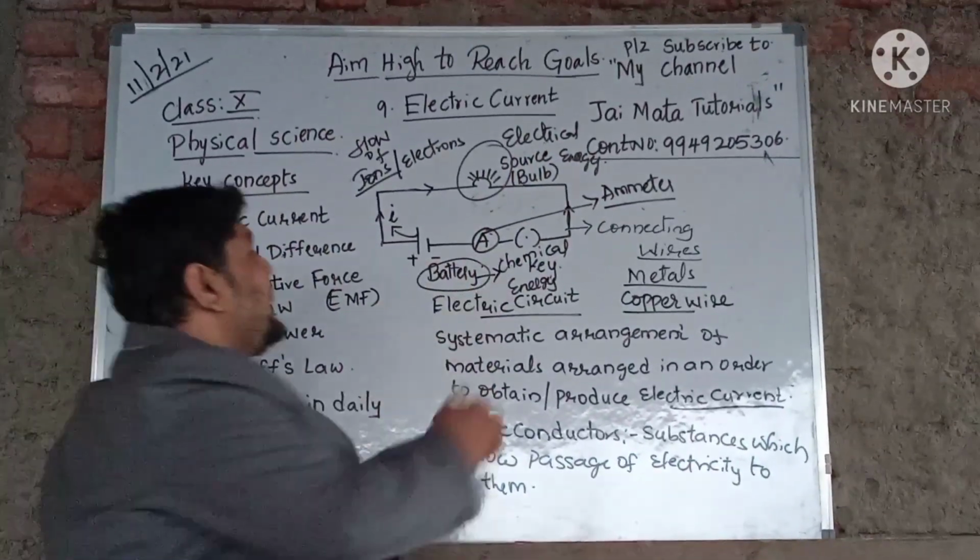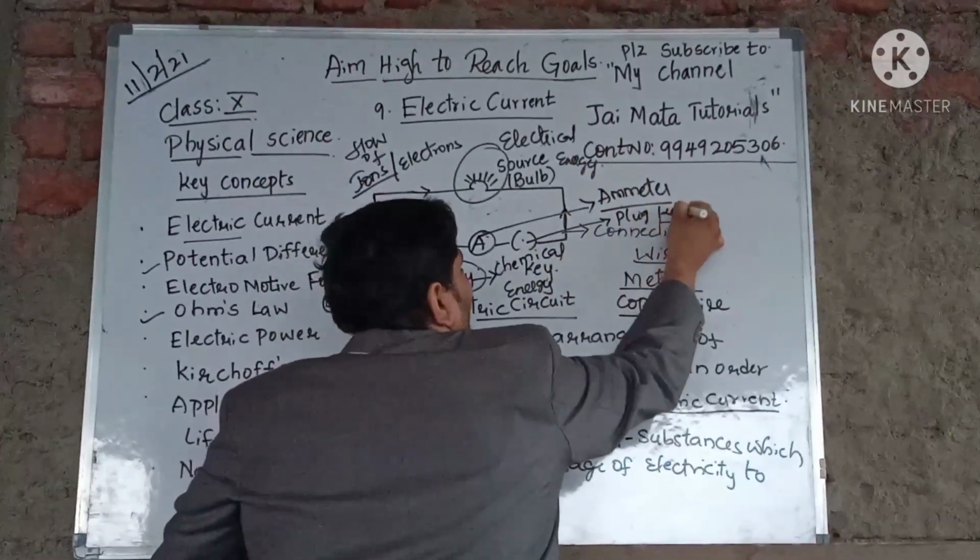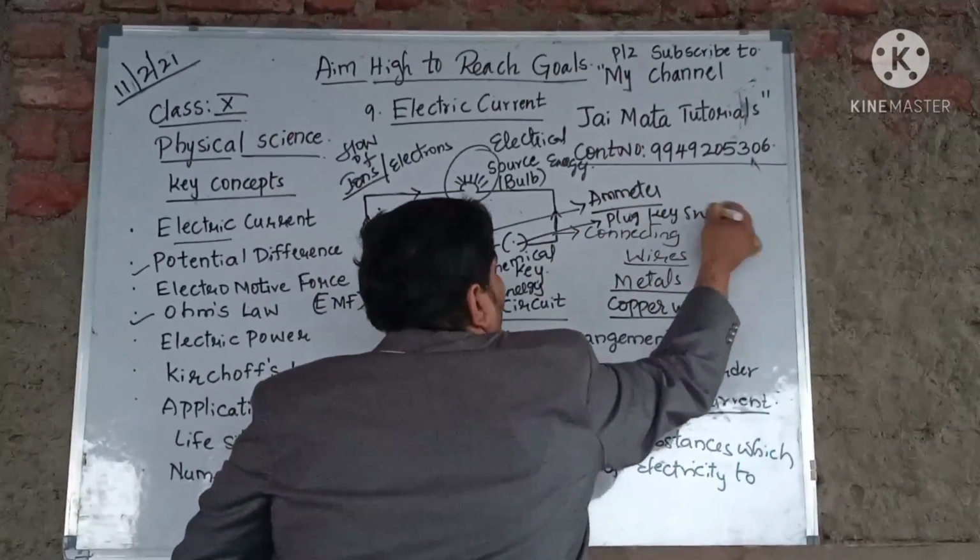And what is the role of the key? You know the key, no? What is this key called? It's the plug key, which we also call a switch on and off.